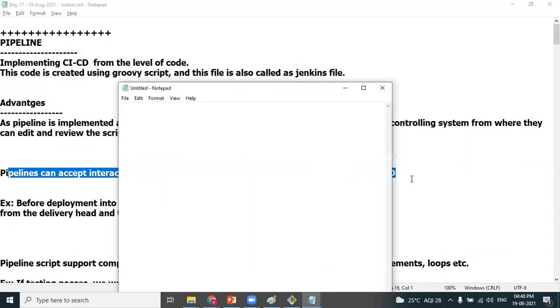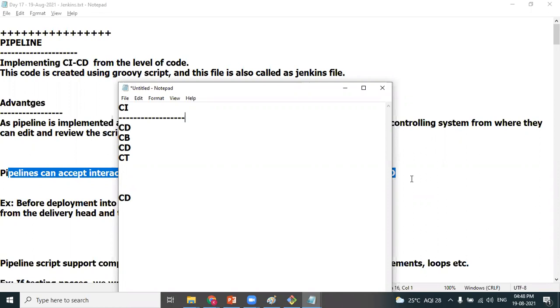We have 5 stages: continuous download, continuous build, continuous deployment, continuous testing, continuous delivery. The first 4 stages are called continuous integration. The combination is called continuous integration. In CI/CD, CI is a combination of 4 stages: download, build, deployment, and testing.